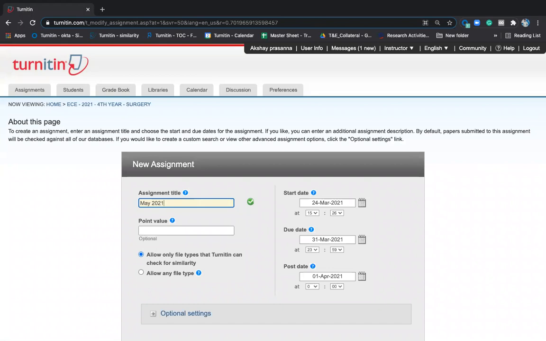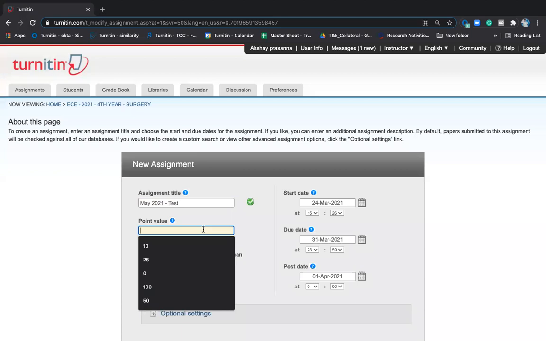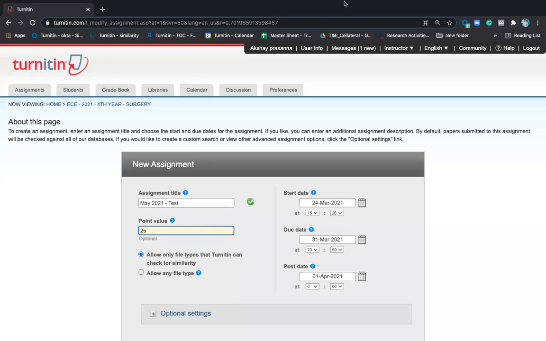So May 2021, this is May test, I'll give it as. And I want to measure the students with some points, I'll give it as 25 points. So I'll measure the students with 25 points also. On the right hand side, assignment start date is there. You cannot set class start date, but you can set the assignment start date.